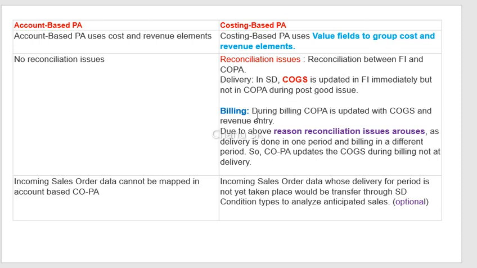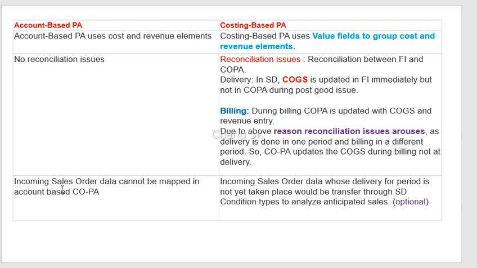But during billing, COPA is updated with the COGS and revenue entry. Due to these reasons, reconciliation issues arise. The time lag between delivery and billing, with COGS, is the main important aspect. Because of this, reconciliation issues happen in costing based COPA, but not in account based COPA.